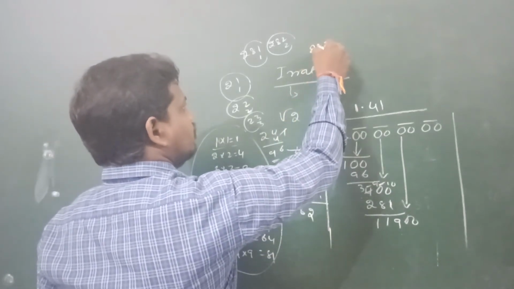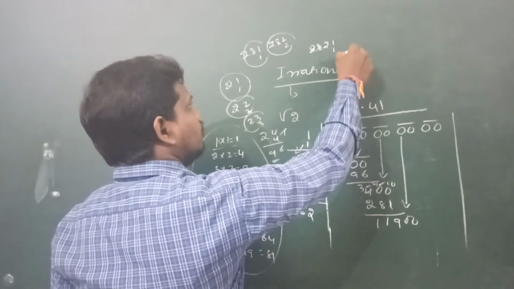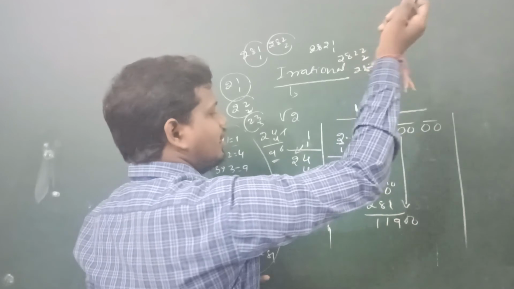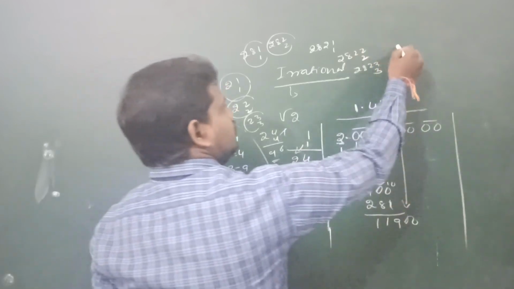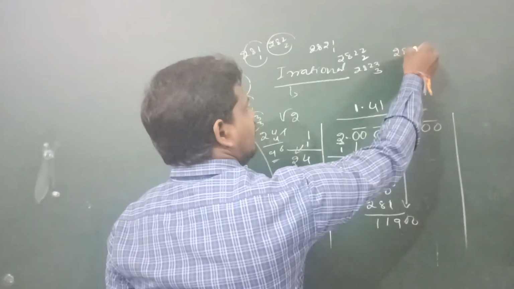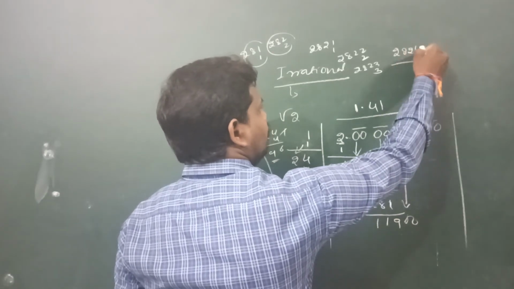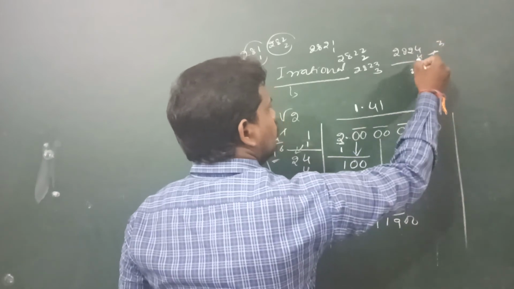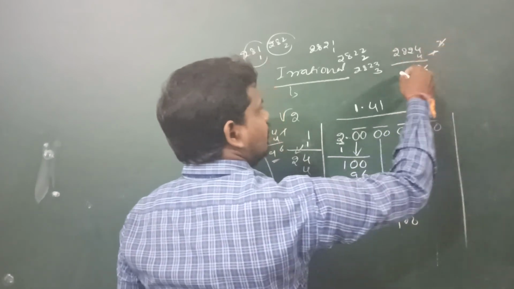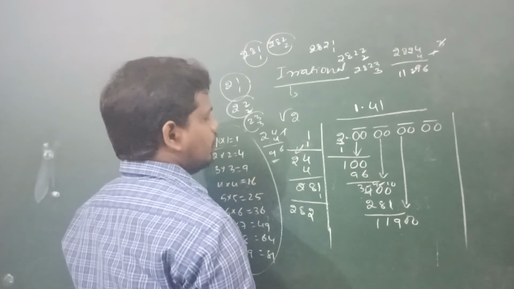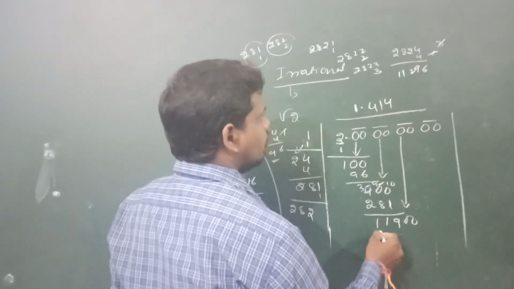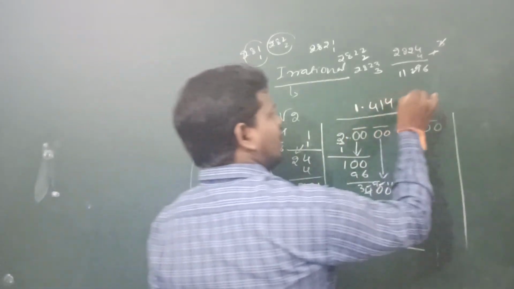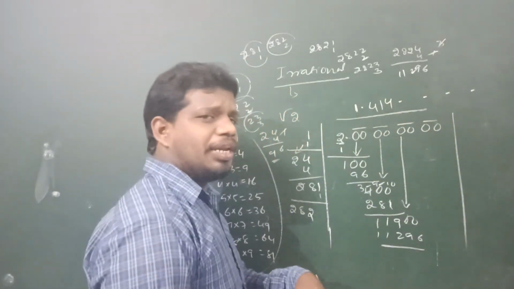Next, which table do we use again? 282 means 2821 1s, 2822 2s, 2823 3s. Like that we use, and it is possible to take 2824 4s: 4 4s are 16, 4 2s are 8, 4 8s are 32, 4 2s are 8, 8 plus 3 equals 11. If you continue like that, it will be continuous and no value will be repeated.